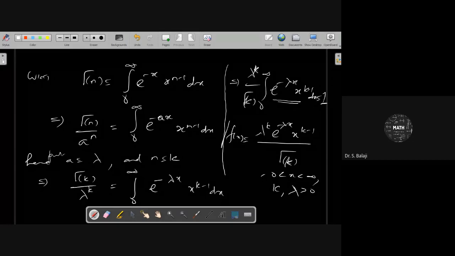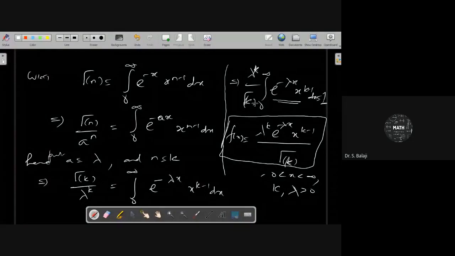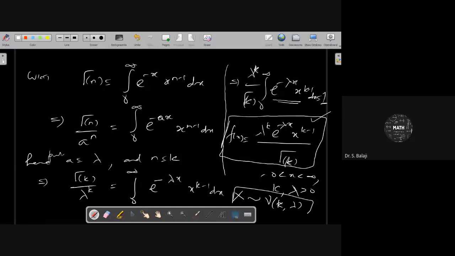This satisfies the PDF nature under this range and these conditions, so we can consider it as one of the PDFs. Since 0 to infinity is a continuous range, a continuous random variable X is said to follow the gamma distribution if it takes a PDF of this form.